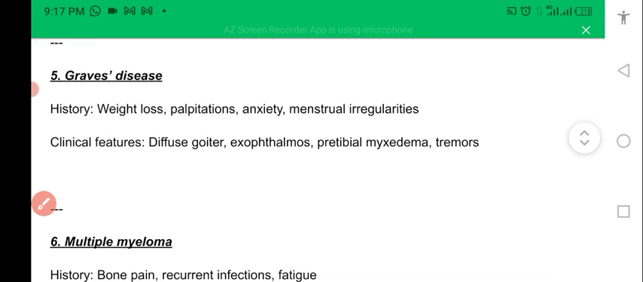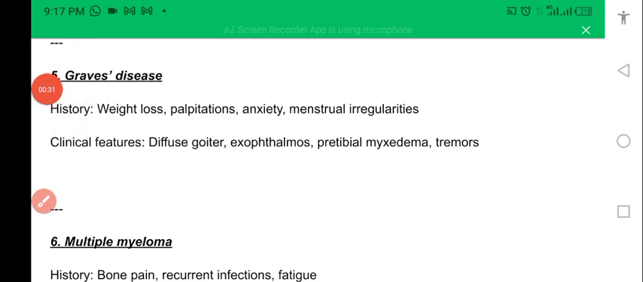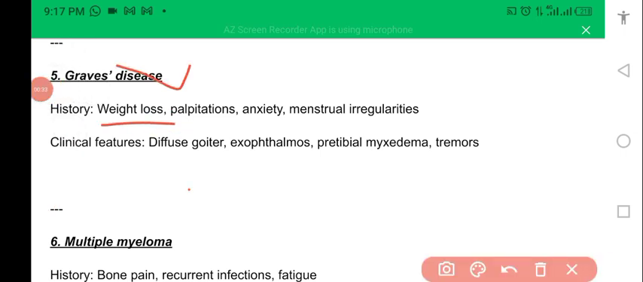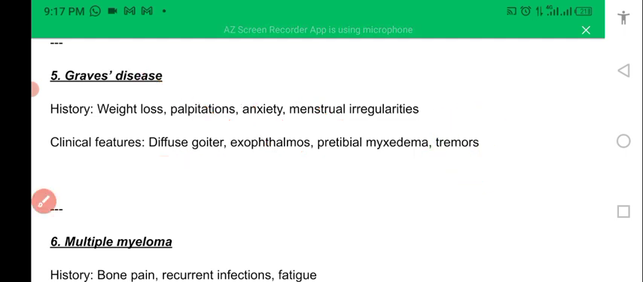Another one is Graves' disease. Graves' disease is a condition when there is an increased level of T3 and T4 in the body: weight loss, palpitation, anxiety, menstrual irregularities, with diffuse goiter. Exophthalmos because of increased thyroid hormones, peripheral myxedema, periorbital myxedema, and tremors will be there in this condition.